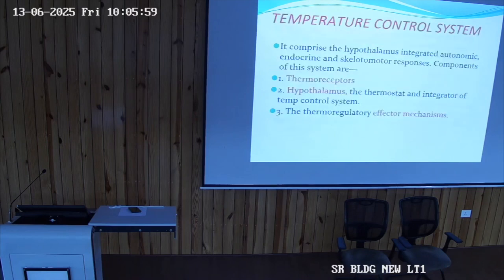Now, thermo control system. What are the main components of thermo control system? Two important receptors work in it. First is the peripheral thermoreceptor, and second is the central thermoreceptor. What are the peripheral thermoreceptors?